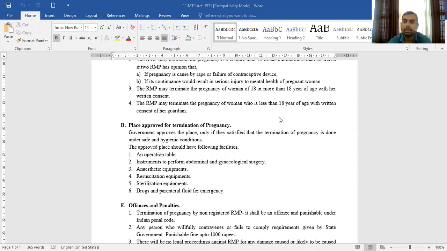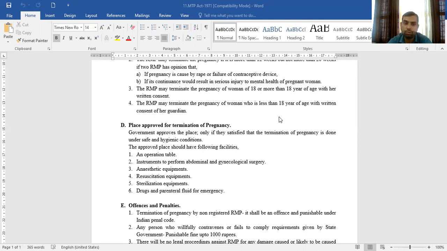Certain facilities are required, and if any place fulfills these facilities to terminate the pregnancy, the state government gives approval for such places, and those places are called approved places for the termination of pregnancy. According to the state government, there are different facilities to be fulfilled by these approved places.